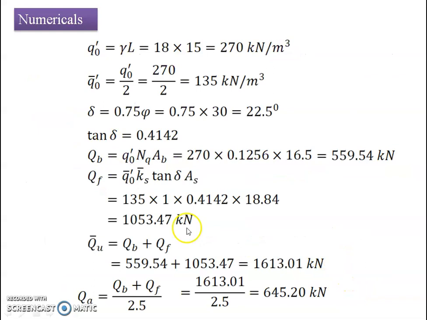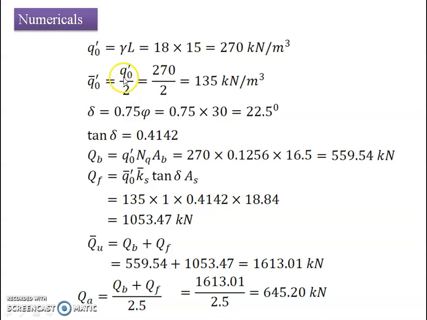Now let us go towards working out the soil parameters like surcharge. The surcharge load can be estimated as the product of unit weight multiplied by the length. It means at the level where the base is resting on the soil, we will have 18 into 15, this product is 270 kilonewton per meter square. Now this surcharge, the effective stress, will also act on that particular pile at that level.